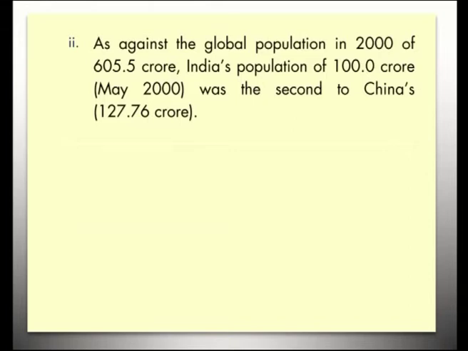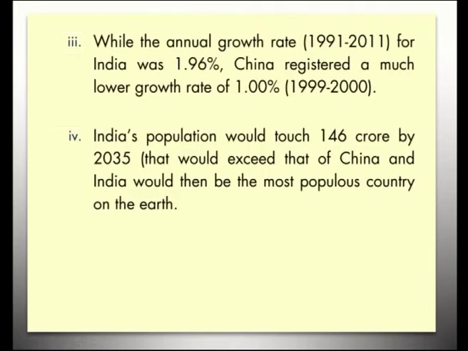India's population of 100 crore in May 2000 was second to China's 127.76 crore. While the annual growth rate of India from 1991 to 2001 was 1.96%, China registered a much lower growth rate of 1%. India's population would touch 146 crore by 2035.